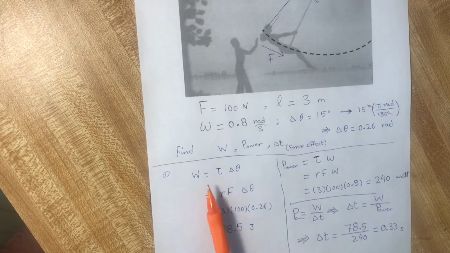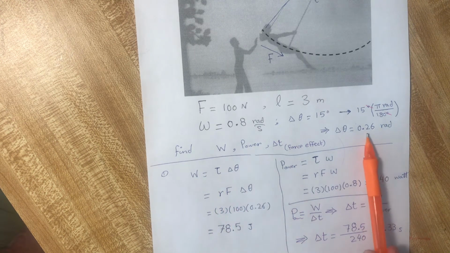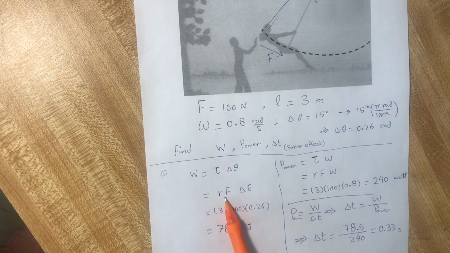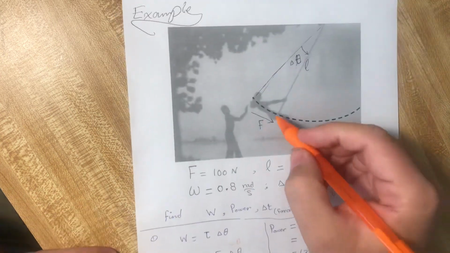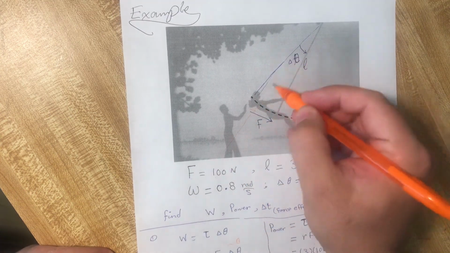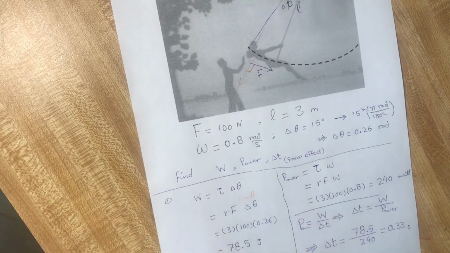Okay, the work is equal to tau multiplied by delta theta. The torque is r multiplied by F, multiplied also by sine theta. Look here, the force and r direction, the theta between them is 90 degrees, so sine theta is 1.